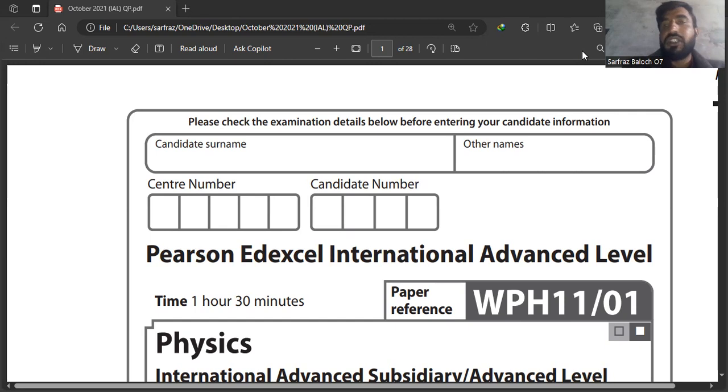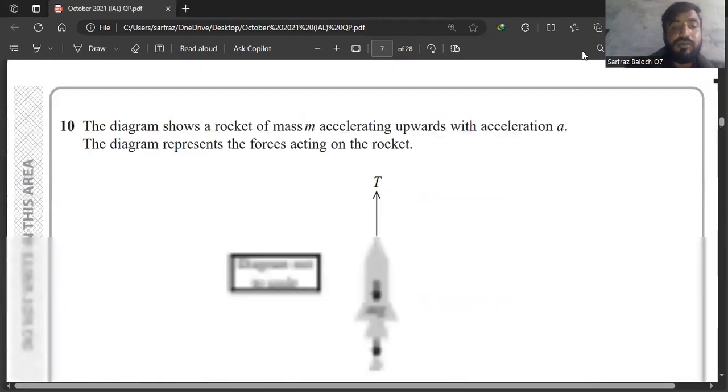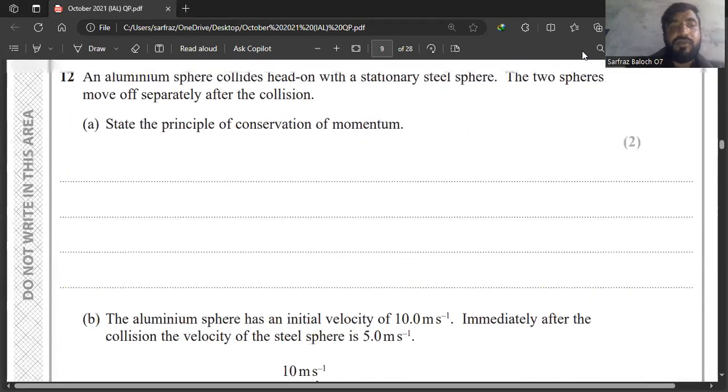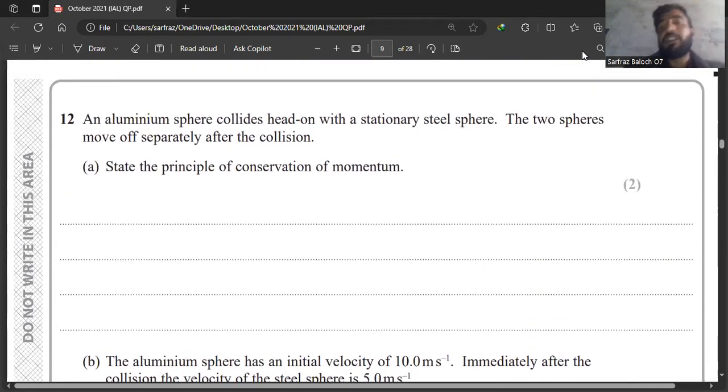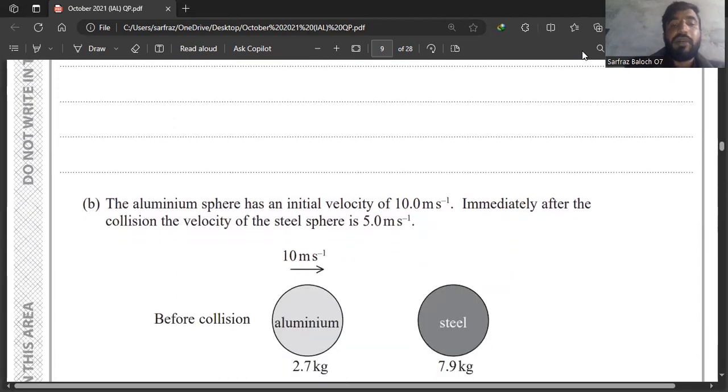As you can see on your screen, this is a physics paper, and we will solve question number 12 of this paper. First, let me show you the question. The question is about conservation of momentum, which is a very basic principle of mechanics. This question has two parts: part A and part B.